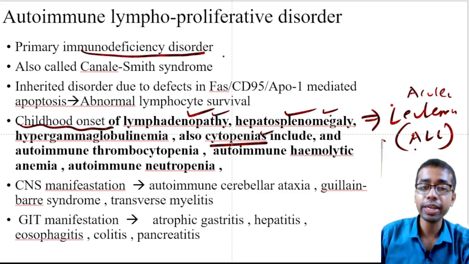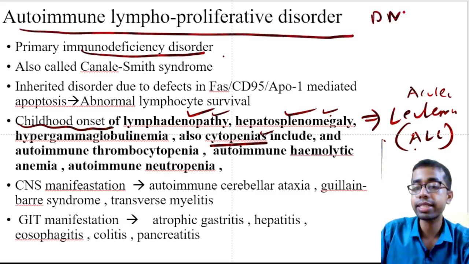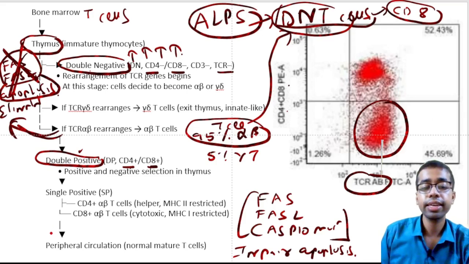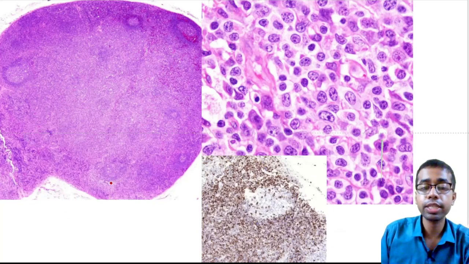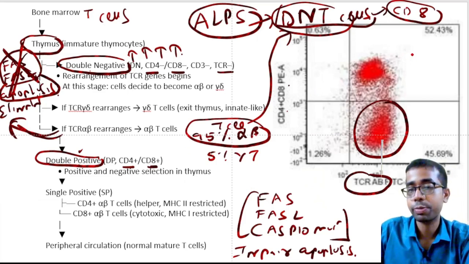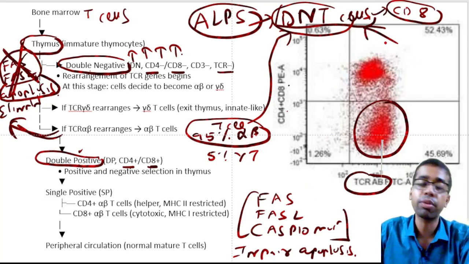But in ALPS, autoimmune lymphoproliferative disorder, it's the double negative T cells which are predominant, and eventually they will also have other autoimmune manifestations in the CNS, in the GIT, right? And the cutoff I also told you. And the biopsy, definitely see the biopsy, but flow cytometry is the gold standard here. You cannot replace flow cytometry with biopsy. Flow cytometry is the gold standard to diagnose autoimmune lymphoproliferative syndrome.